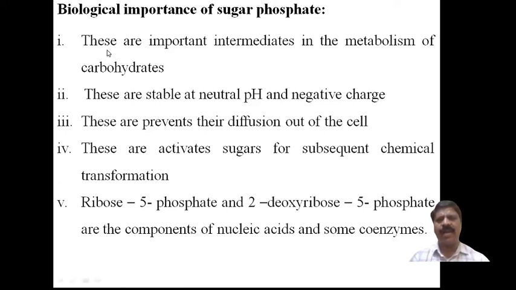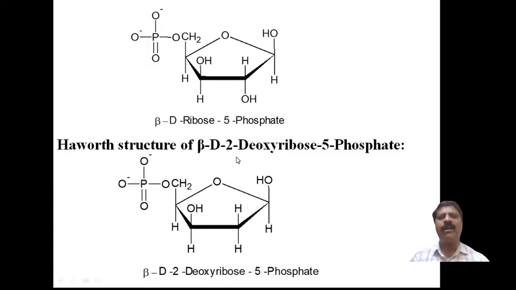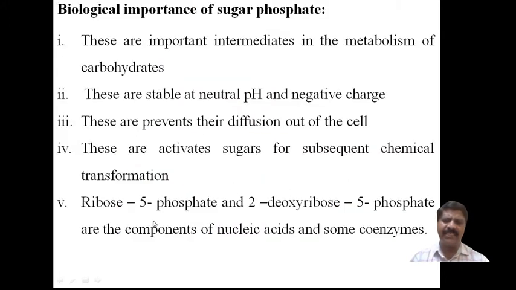Therefore, the first point is the biological importance of sugar phosphate, under the heading sugar phosphate. I am not considering a particular compound. If it is given in the question paper, write the biological importance of beta D-2-deoxyribose 5-phosphate, you can write these general sugar phosphate importance points. You will get the marks, no doubt.